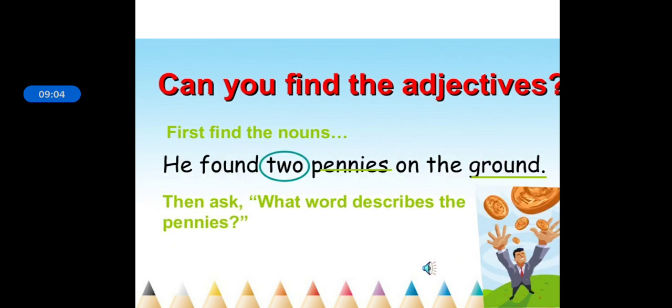Then can you find the adjective again? He found 2 pennies on the ground. Now first find out the nouns. So pennies and ground, these are the nouns. And then ask what word describes the pennies. How many pennies, or how was the penny? So 2 pennies. So here 2 becomes your adjective.